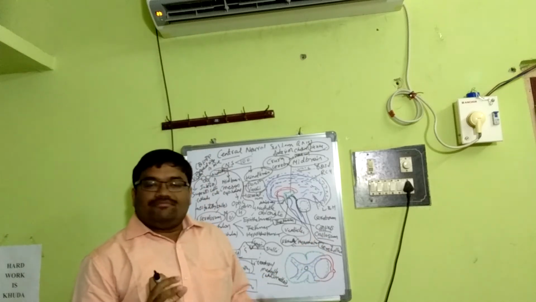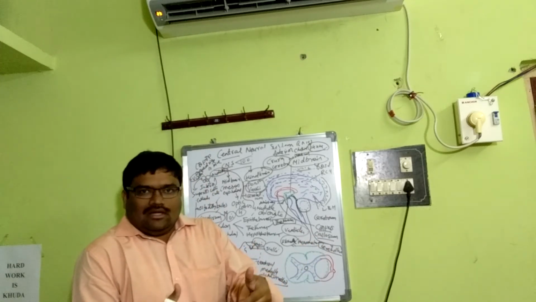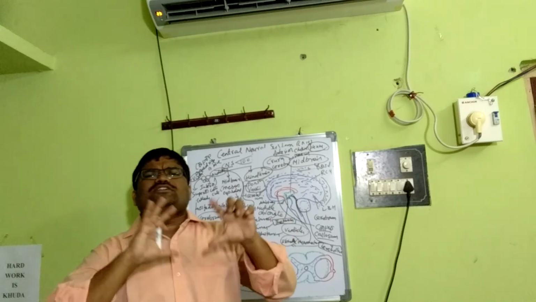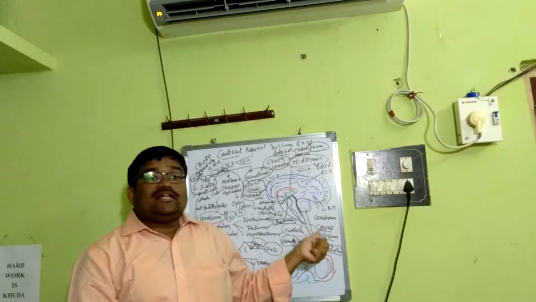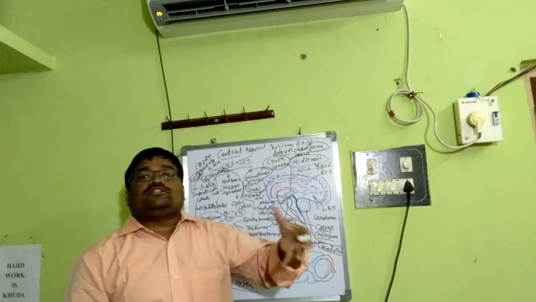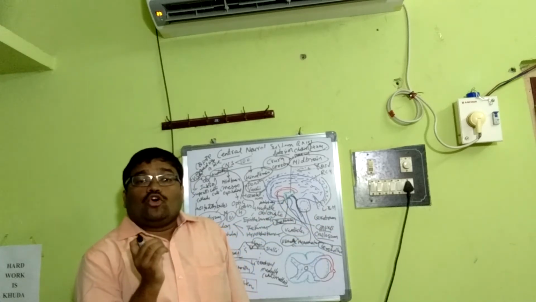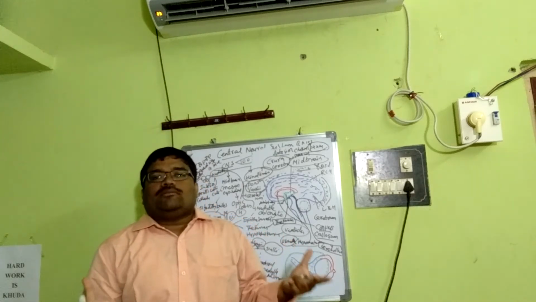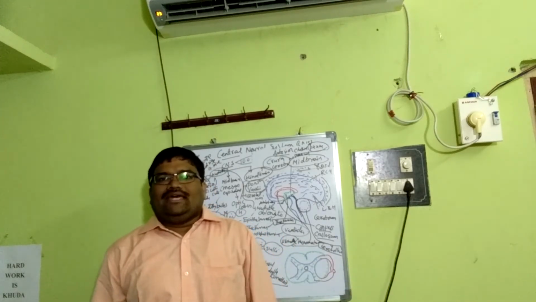The cerebellum is the seat of muscular, that means locomotor, activities. In the case of the cerebrum, the major activities are controlled by the cerebrum, but the cerebellum also has certain important essential body activities like locomotor activities. It is considered the gyroscope of the body because it maintains equilibrium.